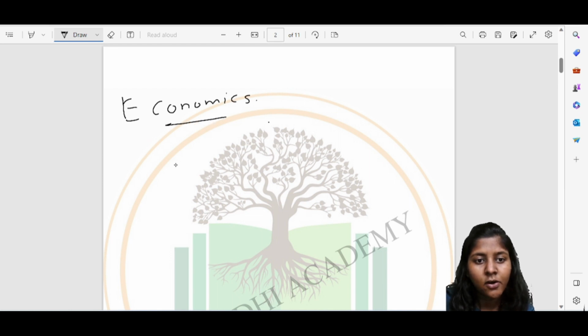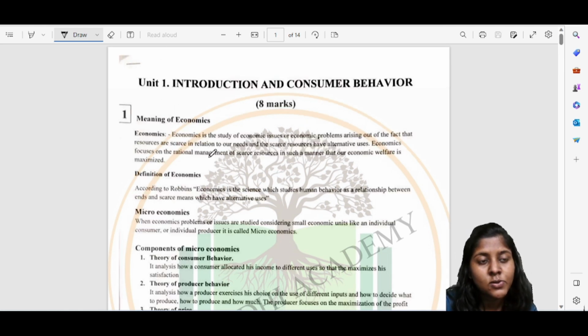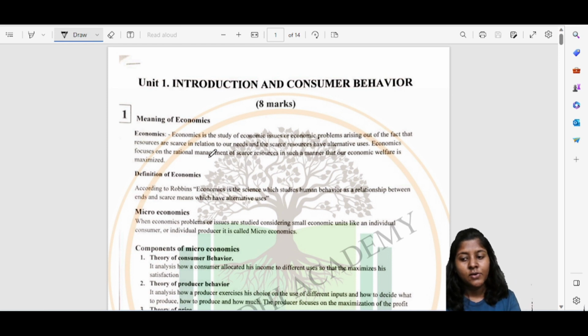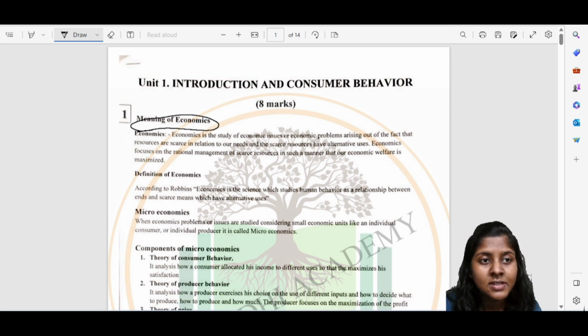Economics means the study of people's choices. Okay, and further, economics is classified into microeconomics and macroeconomics. Economics is nothing but a study of people's choices, and it is also the study of scarcity of resources. So the meaning of economics is a study of economic issues or economic problems which arise out of the fact that resources are scarce in relation to our needs, and the scarce resources have alternative use. Resources are scarce in nature.